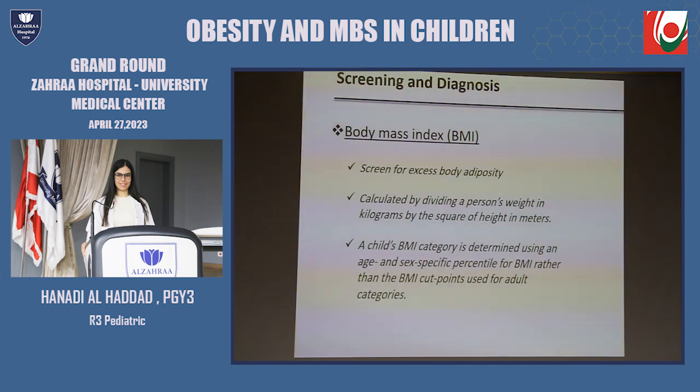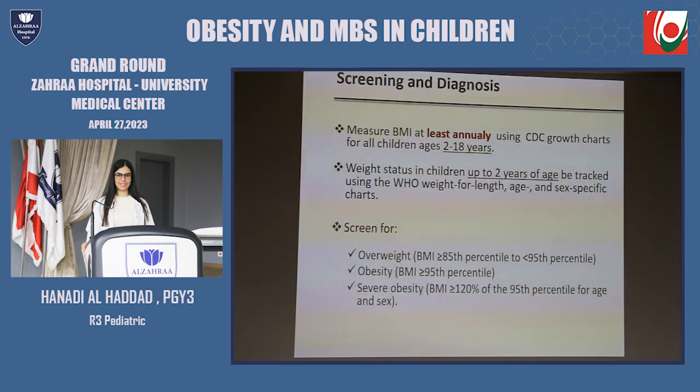BMI screens for excess body adiposity. It's calculated by dividing a person's weight in kilograms by the square of height in meters. The child BMI category is determined using an age- and sex-specific percentile for BMI rather than the BMI cut points used for adult categories. So, as pediatricians and healthcare providers, we should measure BMI at least annually using CDC growth charts for all children ages 2 to 18 years. We should use the BMI adult range in patients older than 18 years.